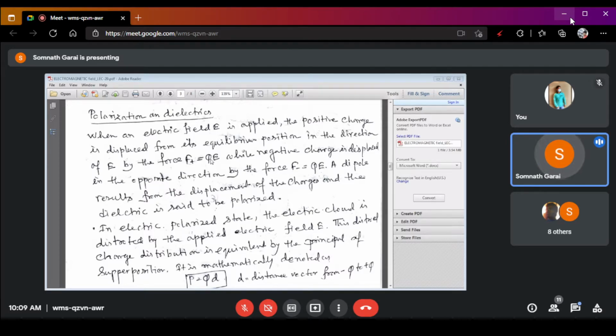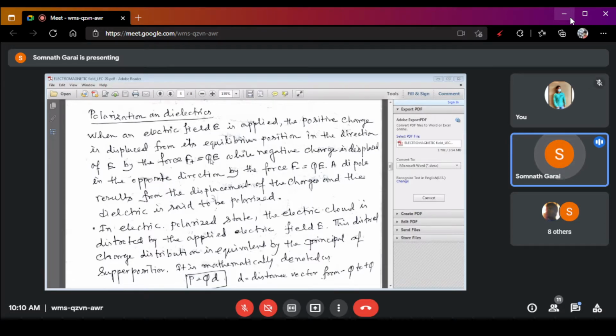In the positive direction of the electric field, while the negative charge is also displaced from its earlier equilibrium position, but in the opposite direction of the electric field, and the force which is applied is F minus equals minus QE.